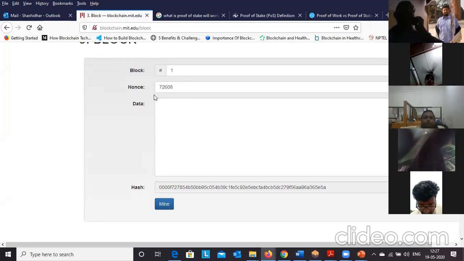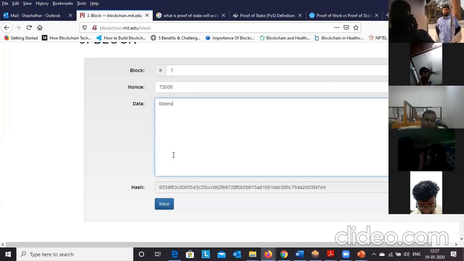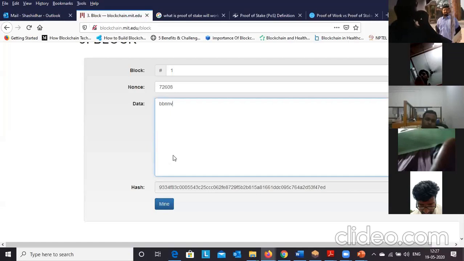If you are performing any transaction, the hash will change. This is the hash value now. I am performing some operations, typing something, and you can see that the hash value changes. Again, if you want to bring it to that particular target value, we need mining. I will tell you in the upcoming slides what is meant by blockchain mining. So this is a simple block in the blockchain.